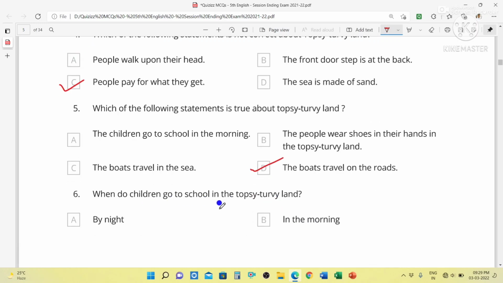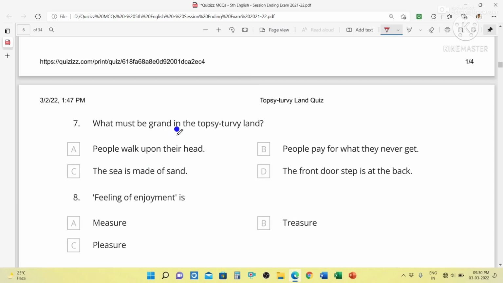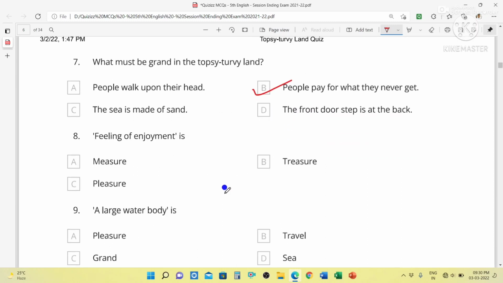When do children go to school in the topsy-turvy land? It is by night. What must be grand in the topsy-turvy land? Answer is people pay for what they never get. Question number 8. Feeling of enjoyment. Feeling of enjoyment is your pleasure.